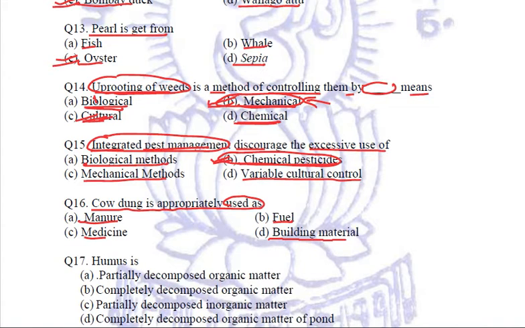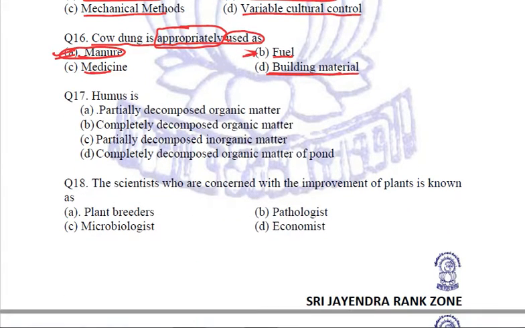Cow dung is appropriately used as, is it used as a manure, or a fuel, or medicine, or building material? I think everyone can make out the answer. It is used as manure. Cow dung may be used as a fuel, but its calorific value is so low that it's not the appropriate use of cow dung, neither in medicine nor in building material. So cow dung is used as manure because it is excreta. It contains organic matter which is going to add humus to the soil and hence will increase the soil fertility. Right? Next question asks what exactly humus is.